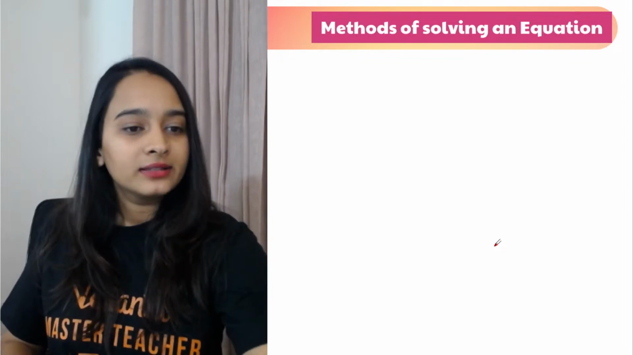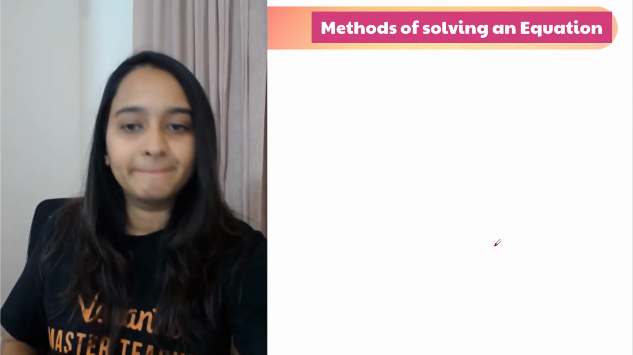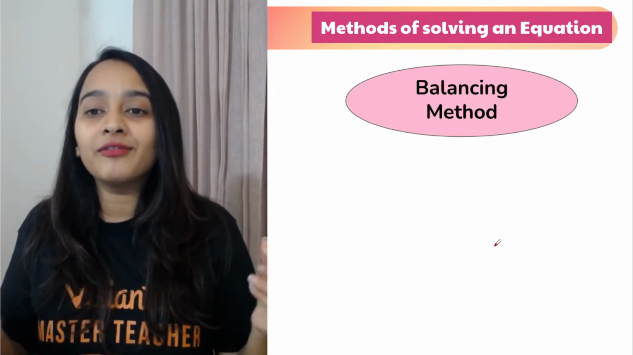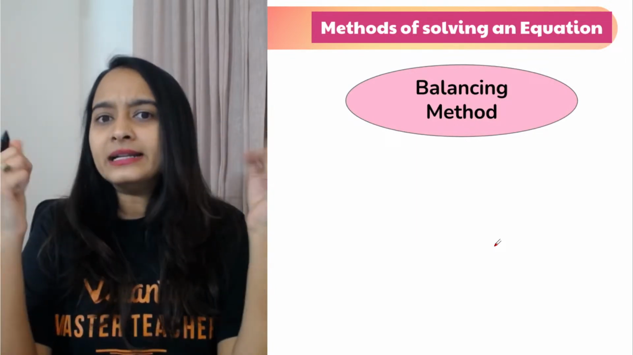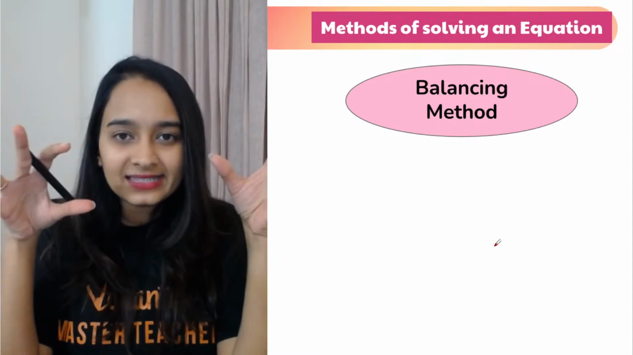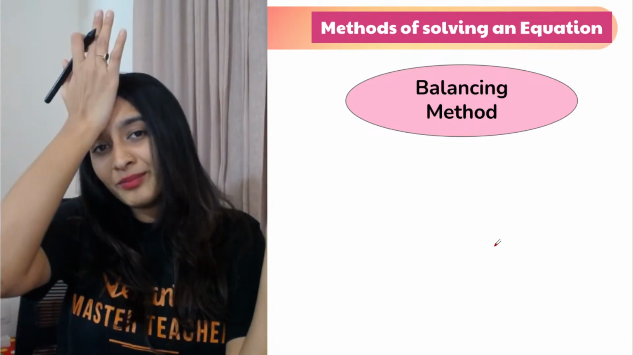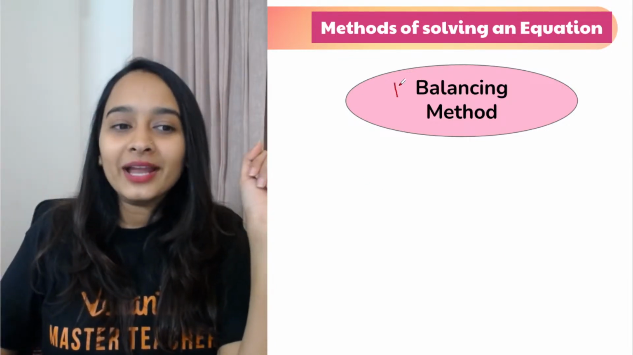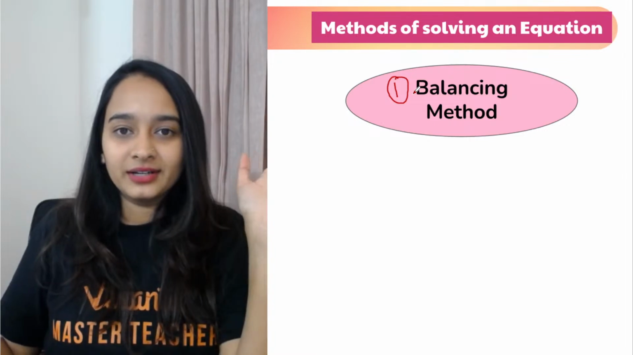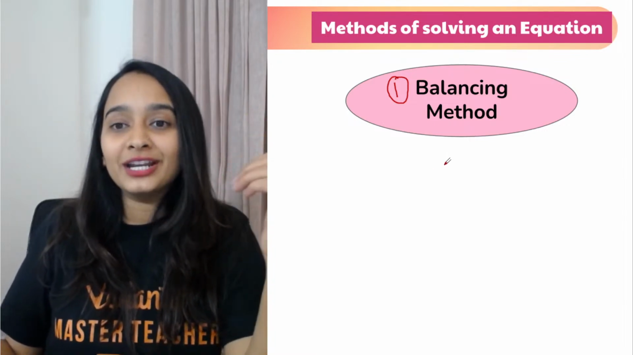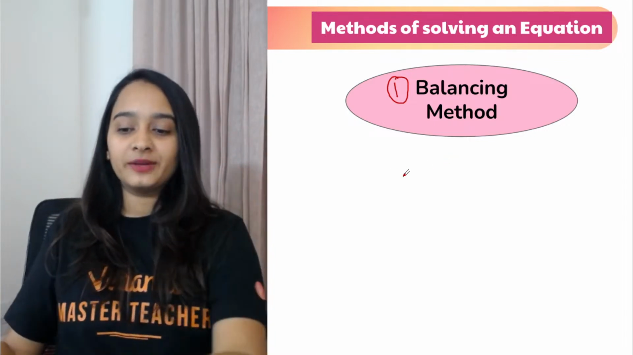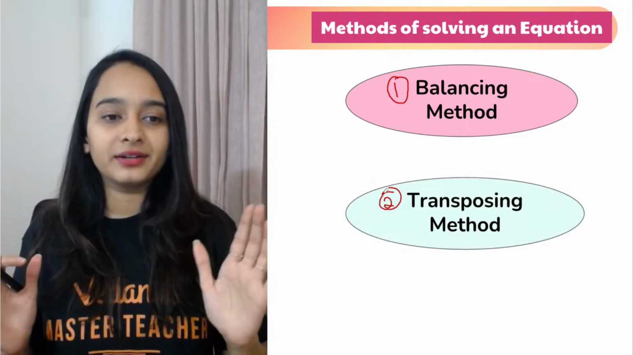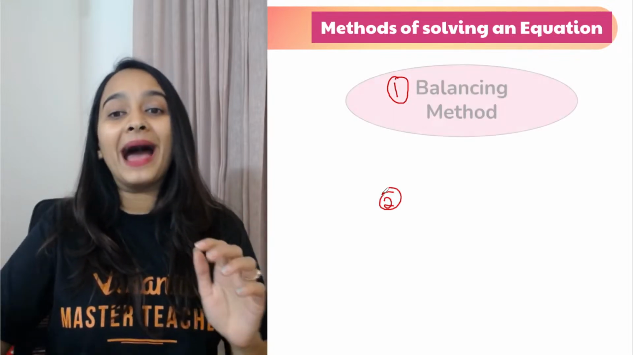Chalo. Just give me 1 minute here. Let us get started and learn about the methods of solving an equation. Now we have built an equation with all the ingredients. Now we have created a problem for ourselves. So we have to find a solution also, right? The first one is the balancing method. This is one method to find the solution of an equation. And the second one is the transposing method. Now, what is a balancing method?